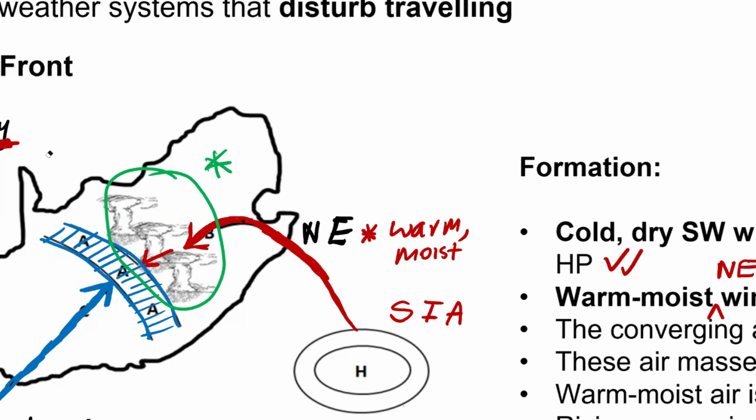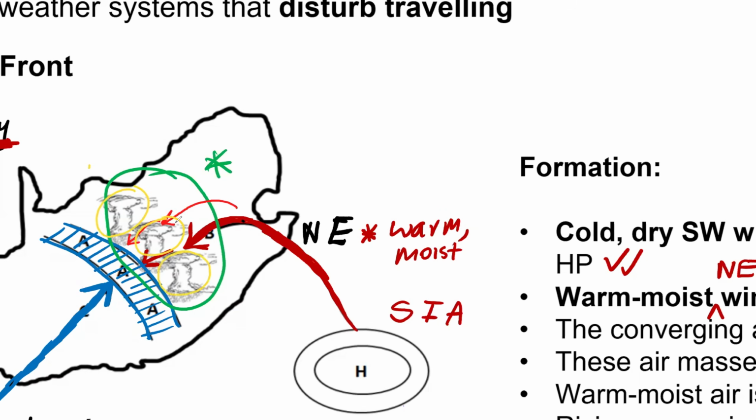So basically the warm moist air, you guys can see that is coming from the South Indian anticyclone, right? Or the South Indian high pressure cell, this northeasterly wind, it is the warm moist air. It is the one that will rise and it will form your cumulonimbus clouds. That's why here you can see cumulonimbus clouds, cumulonimbus clouds, cumulonimbus clouds.